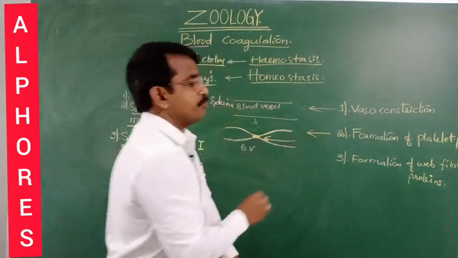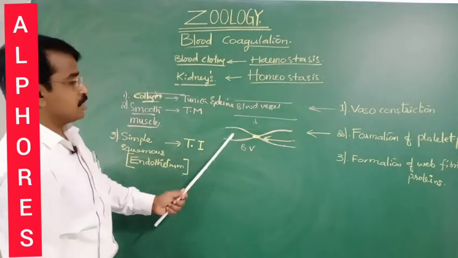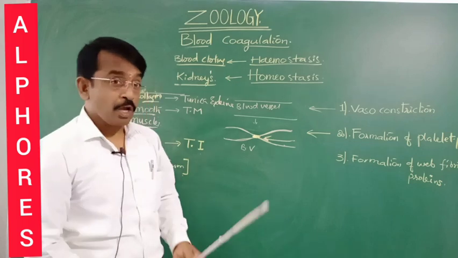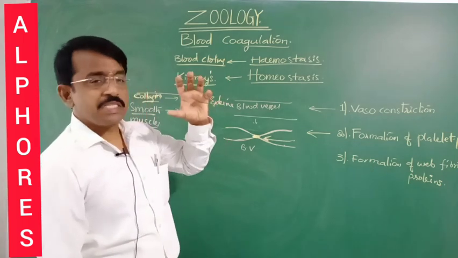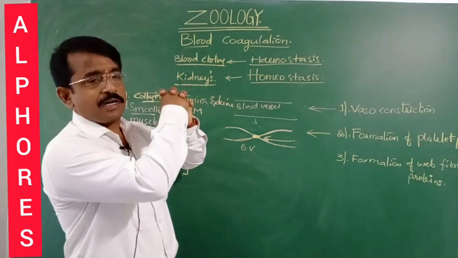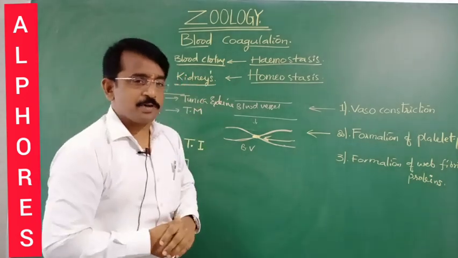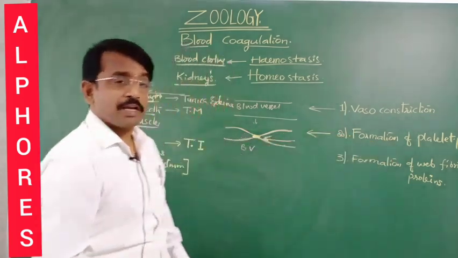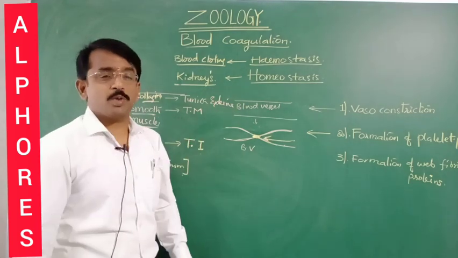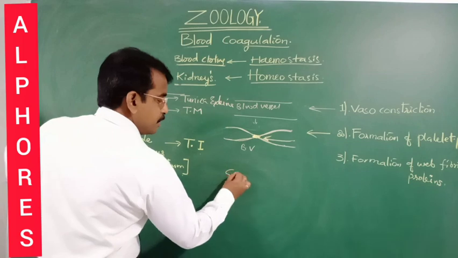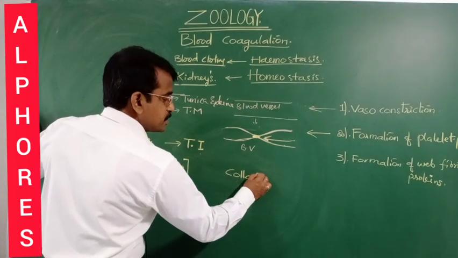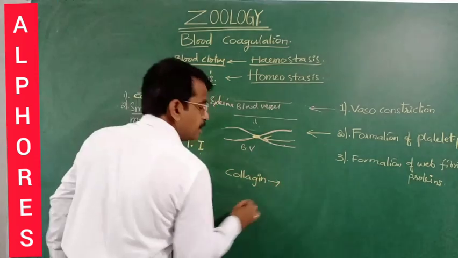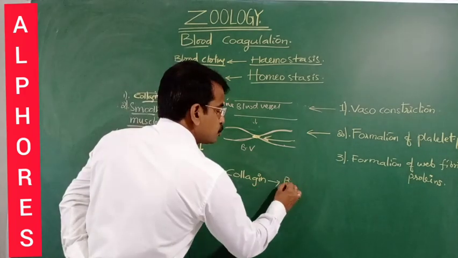The second one is the formation of platelet plugs. Look at here. Suppose this is a holder where a plug is placed, so that continuity takes place. Is it right? In the same manner here also, the formation of platelet plug, in the sense when an injury takes place to the blood vessels, the collagen fibers, just now we discussed, collagen fibers are part of the tunica externa, are exposed to the blood.